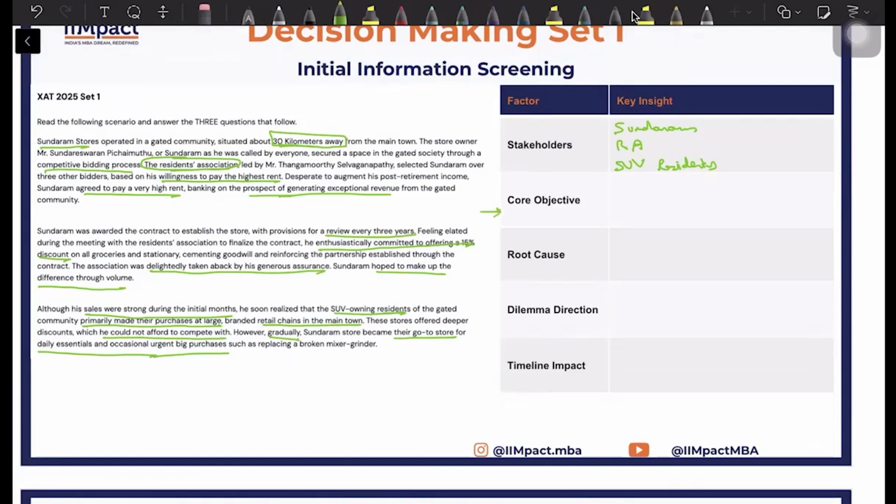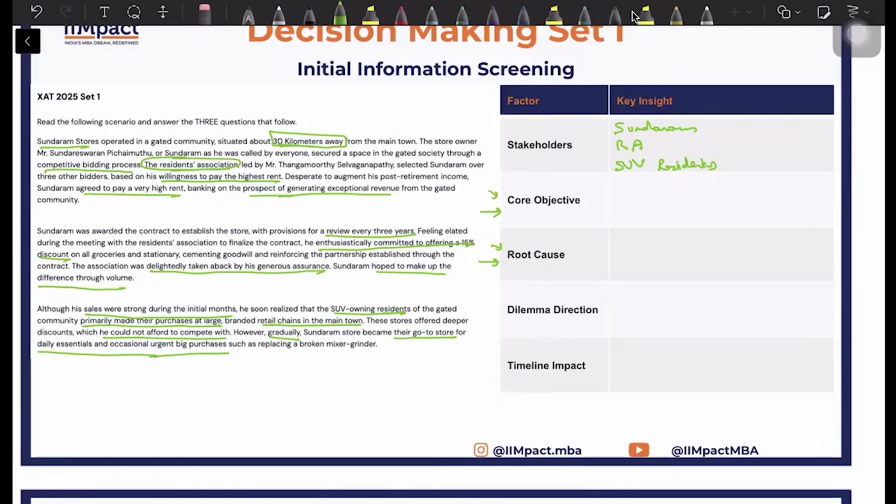Now the core objective and root cause. This is slightly tricky, and this is where most people make mistakes. They don't understand what is the root cause and what is the core objective. The idea is simple. For longer passages, in general, these two things change with the question.